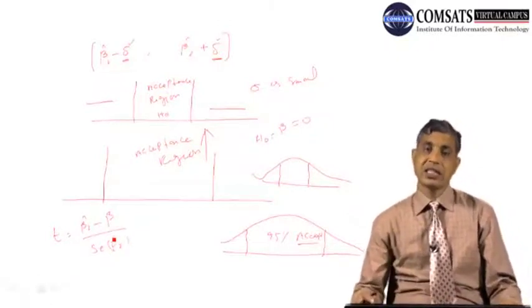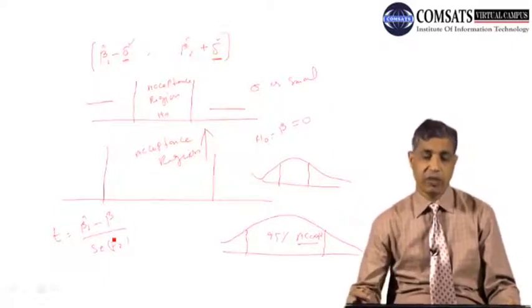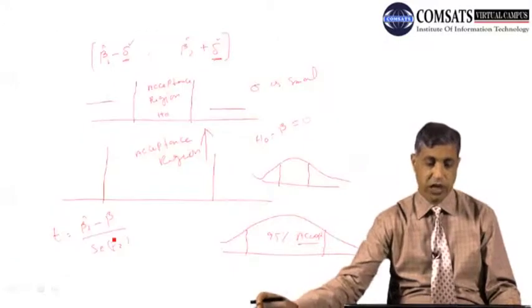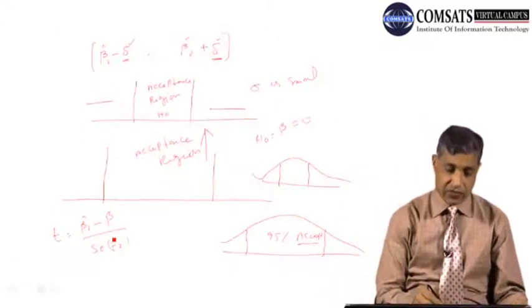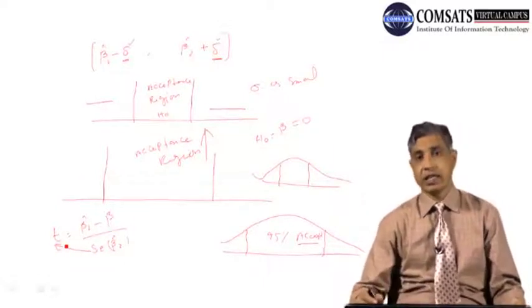If the standard error of beta 2 becomes higher, it has a negative relation with t.